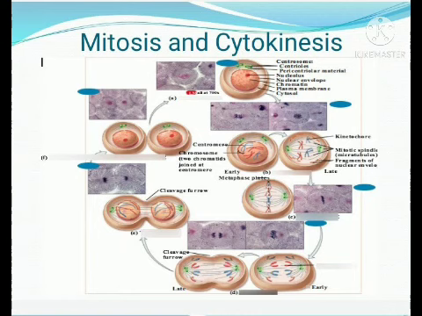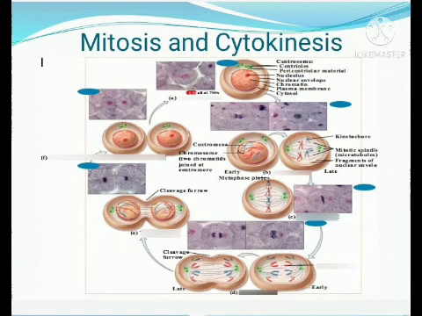Now the cytoplasm should divide. That is known as cytoplasmic division or cytokinesis. Cytokinesis begins at late anaphase, and continues even in the telophase. That is where you can see a dimpling begin. From the anaphase the dimpling begins and it continues in telophase, and with the formation of the telophase, we form a cleavage furrow.